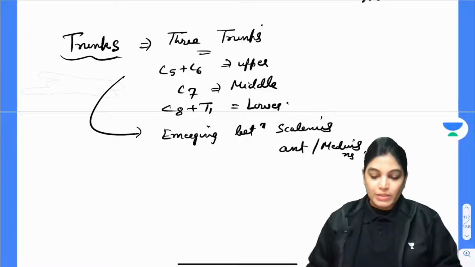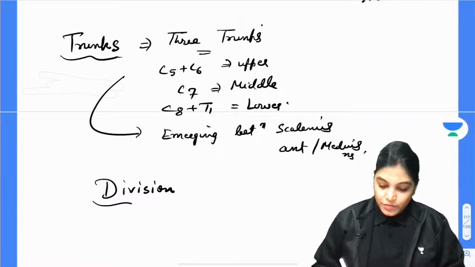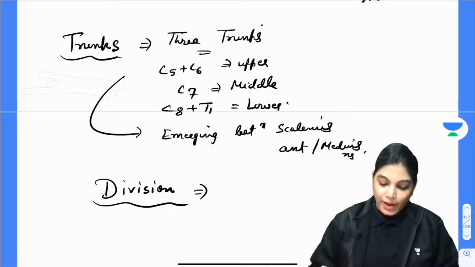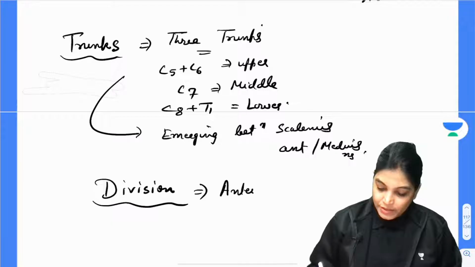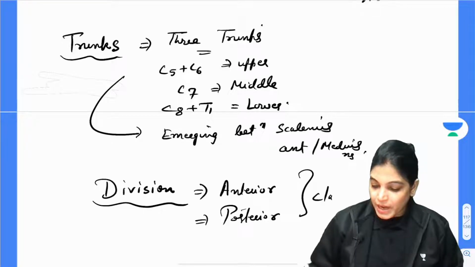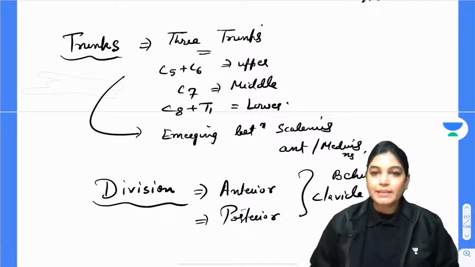Now let's talk about the division. Each of these trunks of the brachial plexus will divide into an anterior division and a posterior division. And the exact location of division is behind the clavicle.